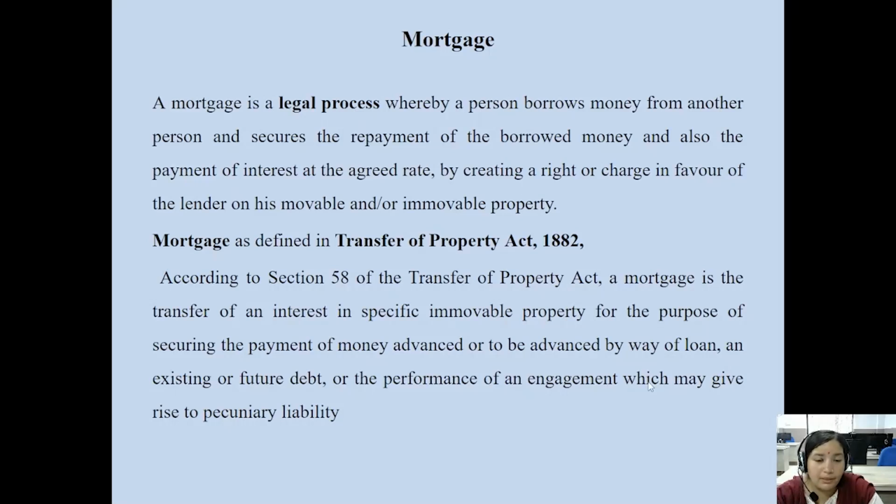The borrowed money must be secured, meaning that the assets of the person who obtains loans and advances can be utilized for repayment of the dues of the company towards the bank or financial institutions.